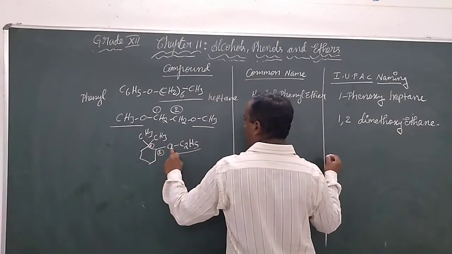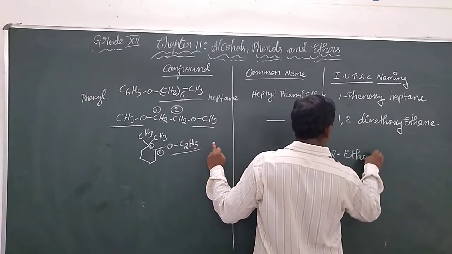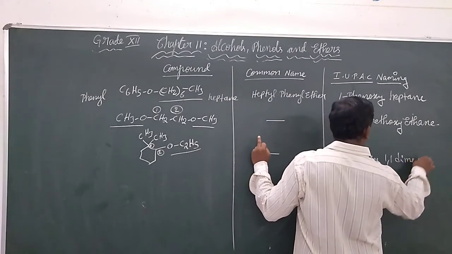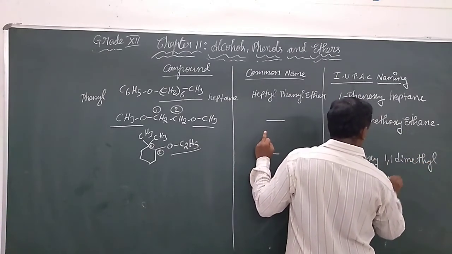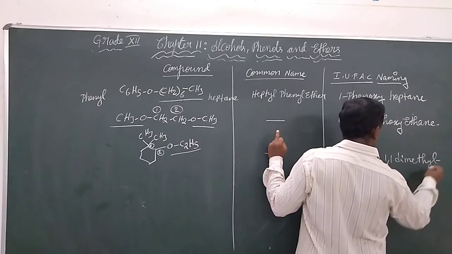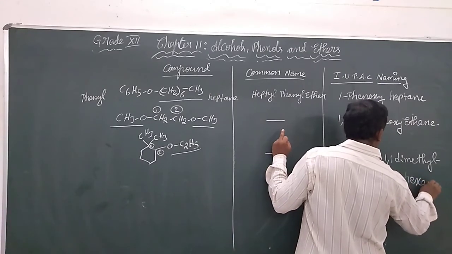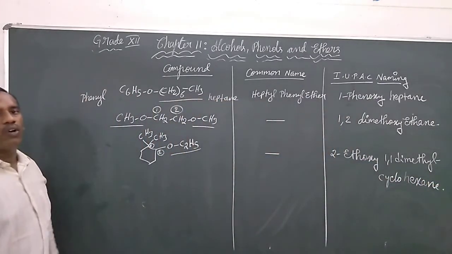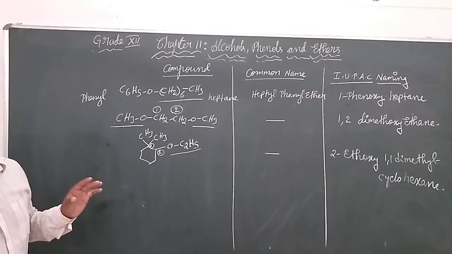We can write 2-ethoxy-1,1-dimethylcyclohexane as the IUPAC name we can give for this compound. So this is how to give the common name and IUPAC name for the ethers.